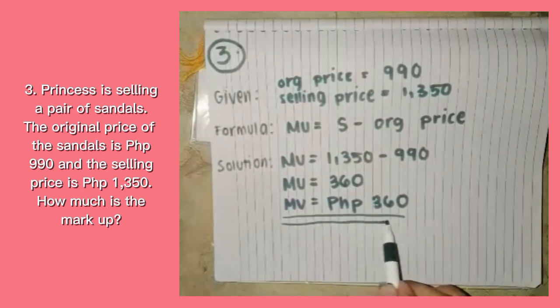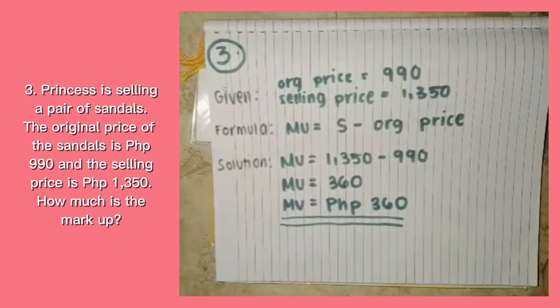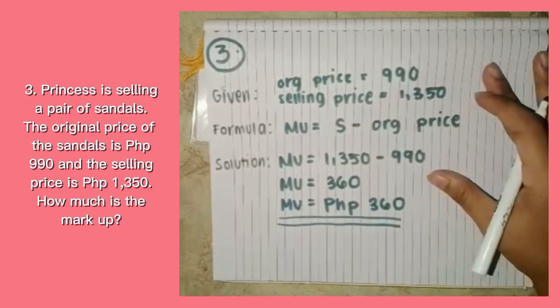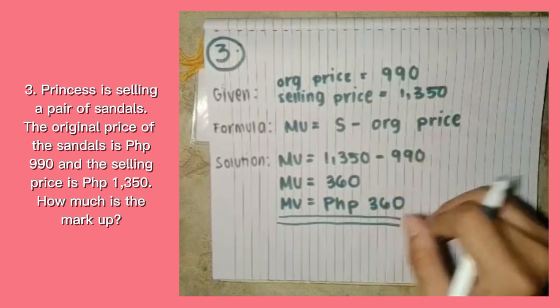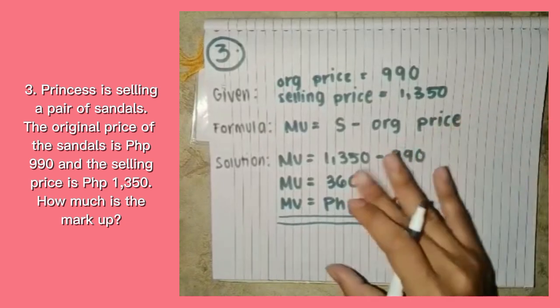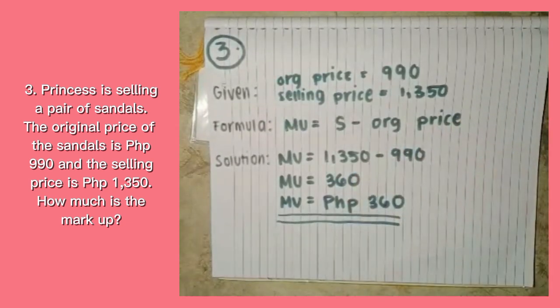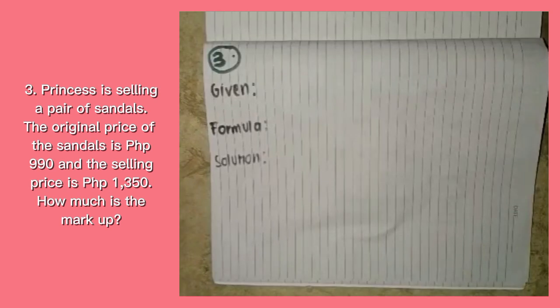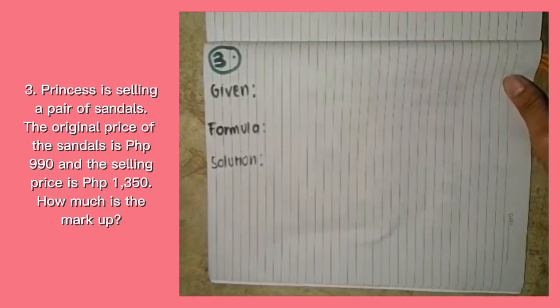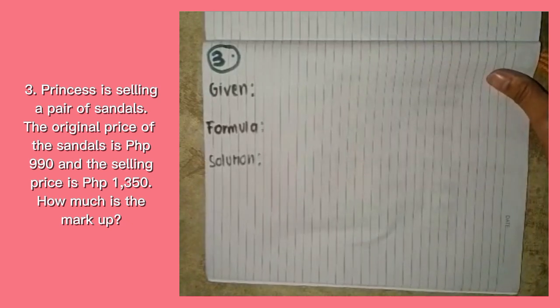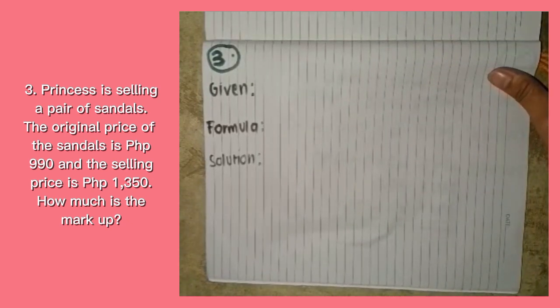Now our given is complete for finding the markup rate. So let's proceed to calculating the markup rate in number 3. This is part 2. We have a new given. Let's identify.